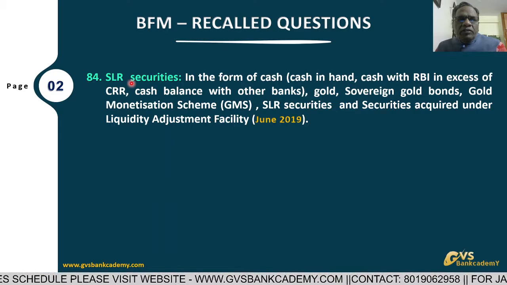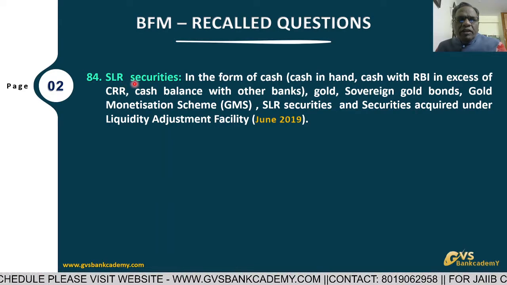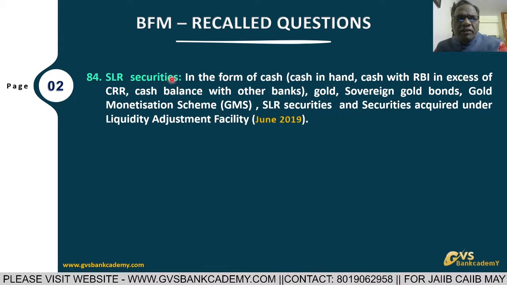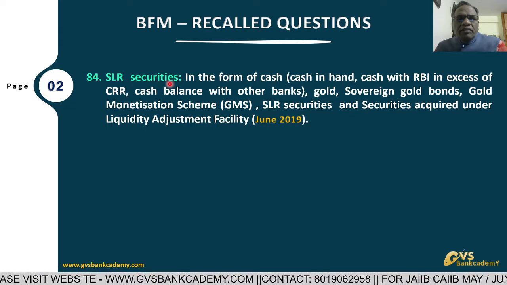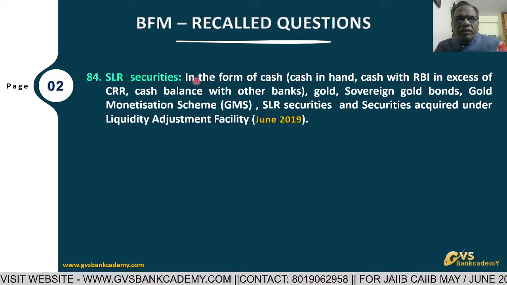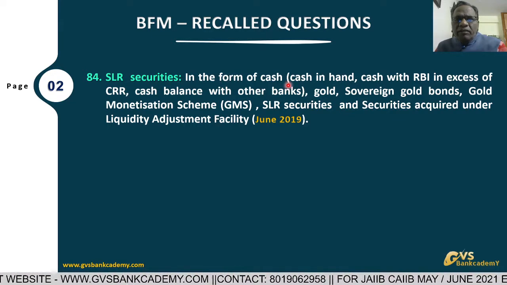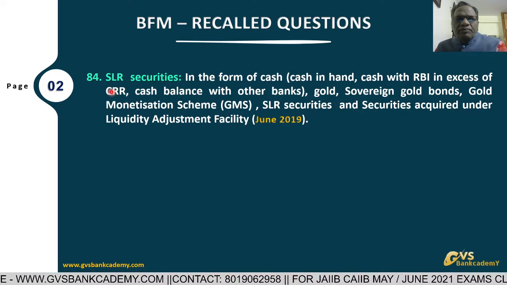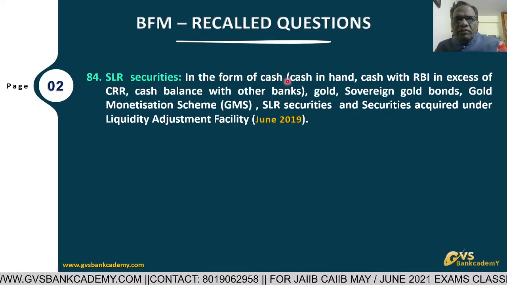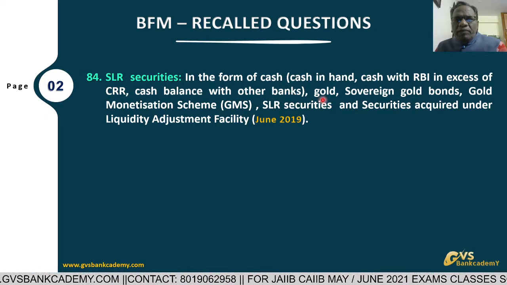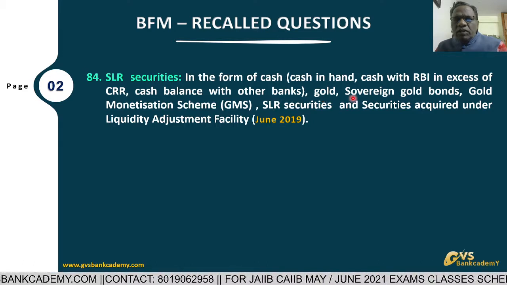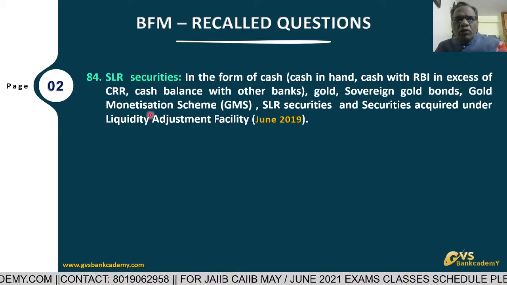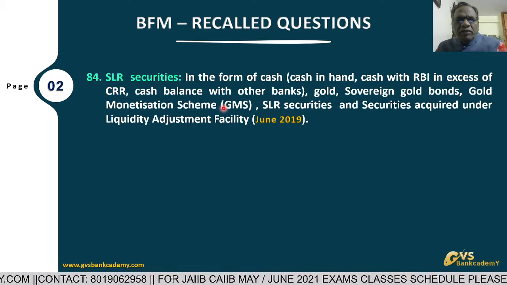84. SLR securities. Bank has to maintain SLR against demand and time liabilities. Presently SLR is 18% of NDTL, net demand and time liabilities. Out of that, the SLR securities bank has to maintain in the form of cash in hand, cash with RBI in excess of CRR balances, cash balance with other banks. This is about the cash balance. Gold, if any bank is maintaining gold, that is also included. If any bank has invested in sovereign gold bonds, that also counts.